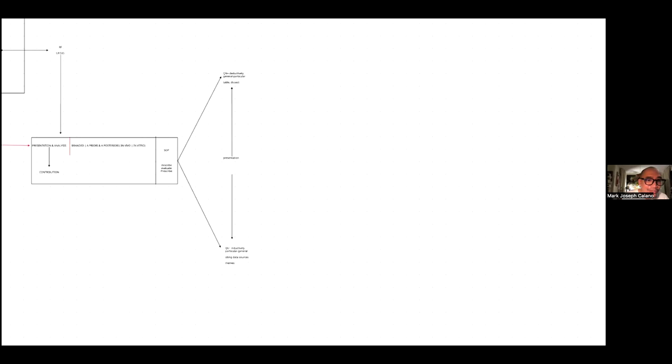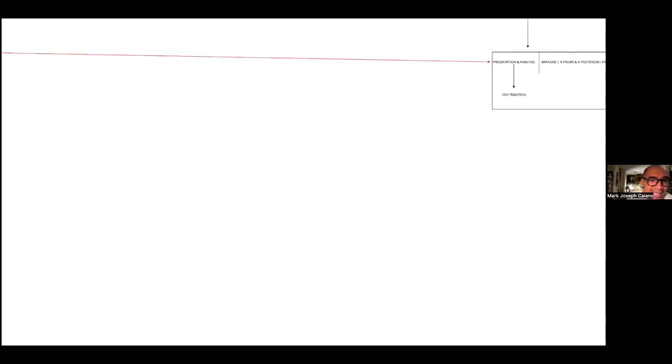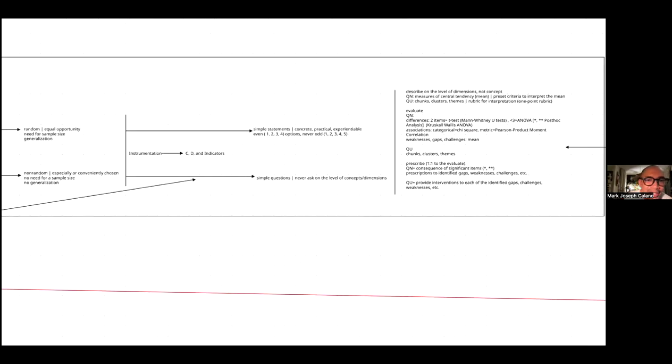Now, I forgot something which is very important on the level of instrumentation. Please take note that here, in terms of simple statements and things like that, the questionnaire must be pre-tested, and it has to be pre-tested for validity and reliability. Please do not forget that.